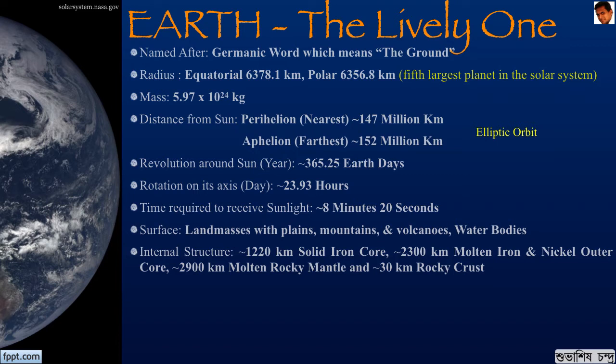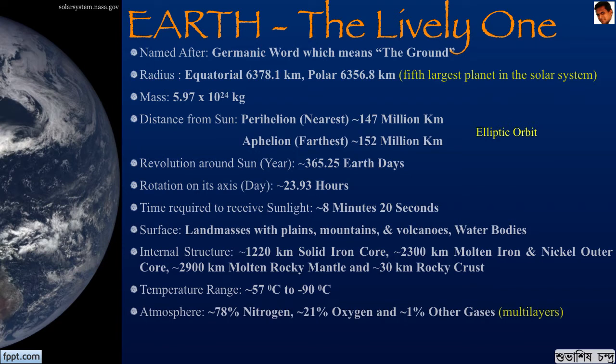The temperature ranges from about 57 degrees Celsius in the hottest deserts to minus 90 degrees Celsius in the icy regions. The atmosphere has multiple layers which are called troposphere, stratosphere, mesosphere, ionosphere. It is mainly composed of 78% of nitrogen, 21% of oxygen, and 1% of other gases.